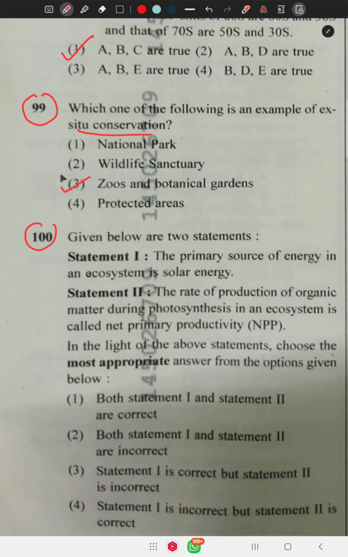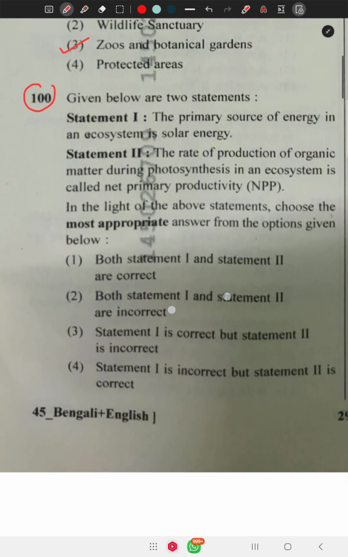Question 100 says, given below are two statements. Statement 1 says the primary source of energy in an ecosystem is solar energy, that is photon particles. Statement 2 says the rate of production of organic matter during photosynthesis in the ecosystem is called primary productivity. No, this is called gross primary productivity.